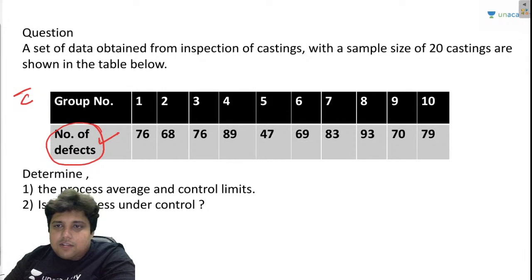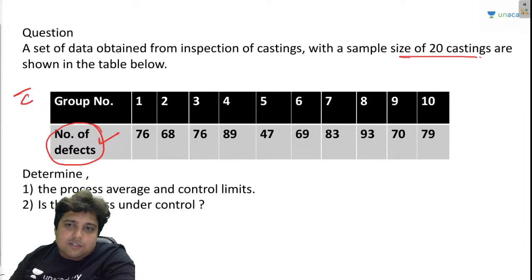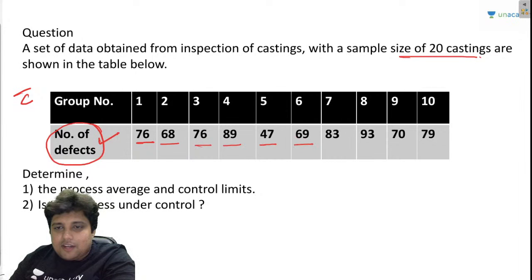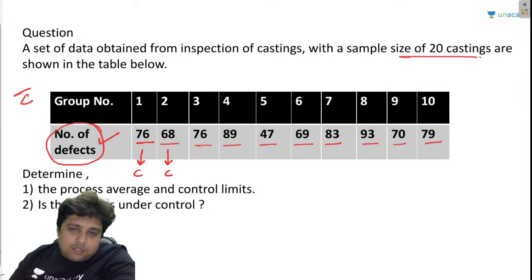They have given us a sample of 20 castings, shown below, where the number of defects are 76, 68, 76, 89, 47, 69, 83, 93, 70 and 79. These values, my friend, are basically the values of C.